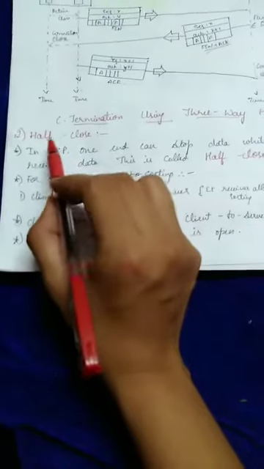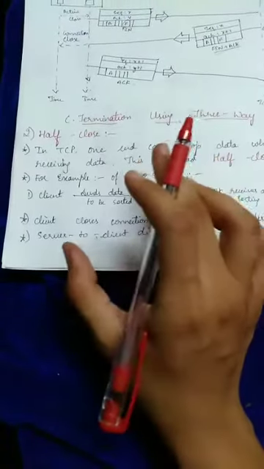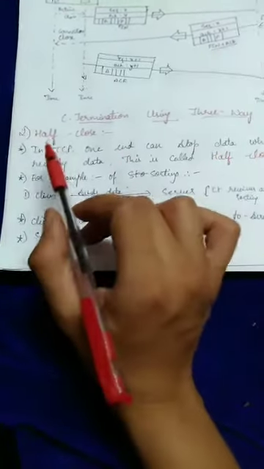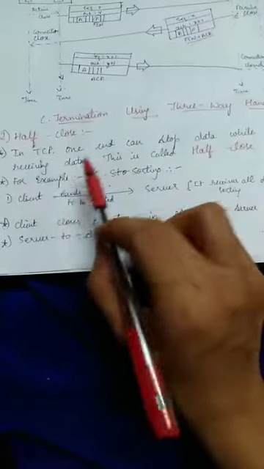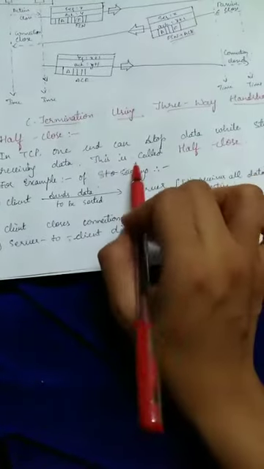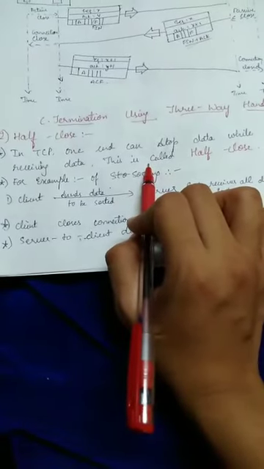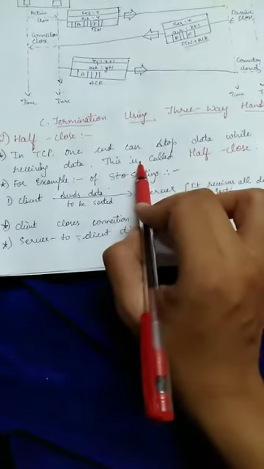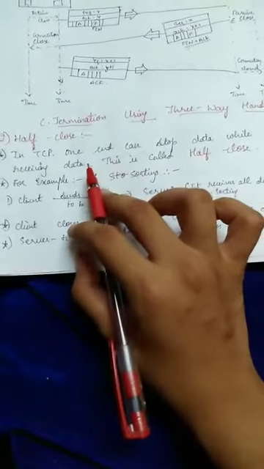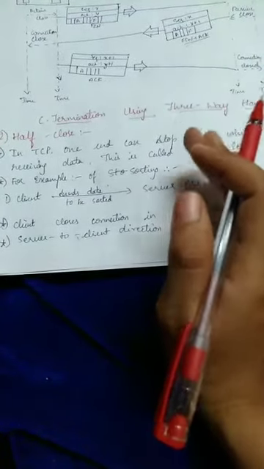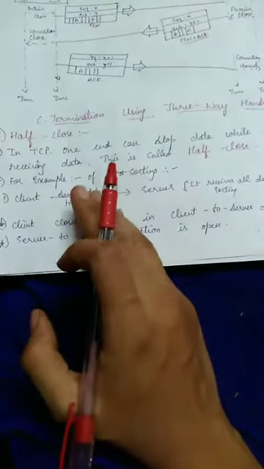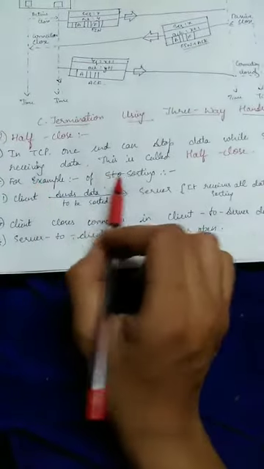Okay. It is nothing but the half close method, which is also called the four-way handshaking method. It means that in TCP, one end can stop sending data while still receiving data. This is called half close. This half close request can be made by either the client or the server. Now, taking the example of the client: first the client sends the data. After that it terminates the connection from the client to the server, but it can still receive the data from the server. Now let's study it using the example of sorting.